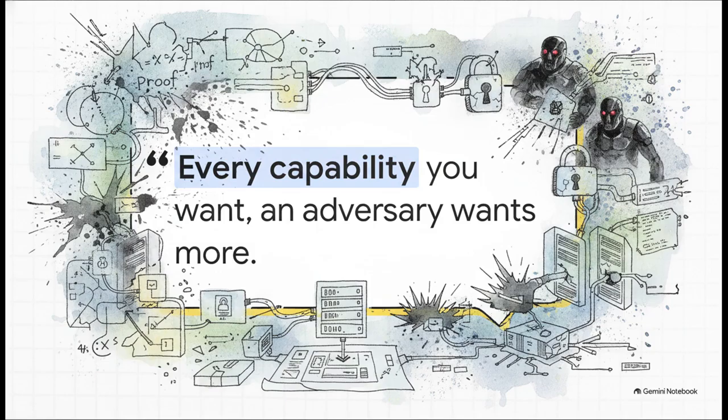Think about this fundamental truth for a second. Every capability you want, an adversary wants more. It's just a profound, unavoidable reality of engineering. The literature out there on machine mathematics and verifiable reward is brilliant, for sure, but it is almost entirely a capability literature. It assumes this idealized, indifferent environment, a beautiful world of elegant proofs and isolated search procedures.